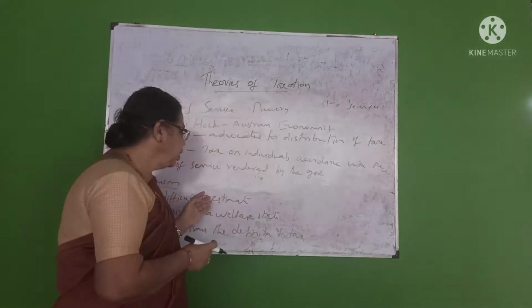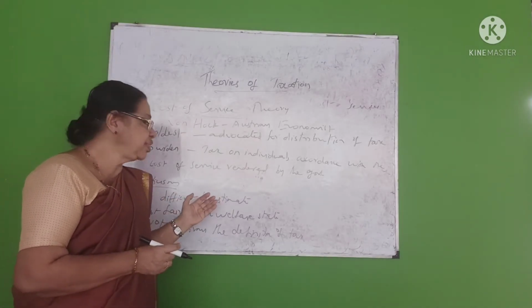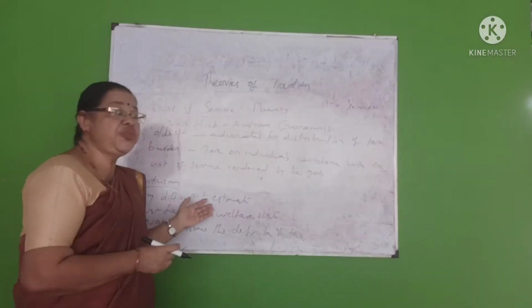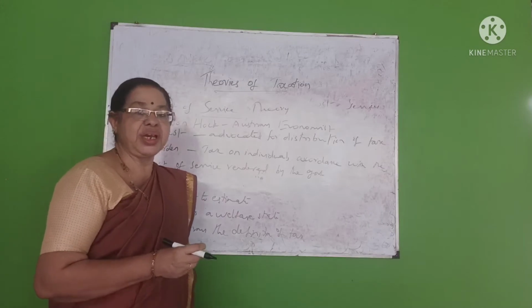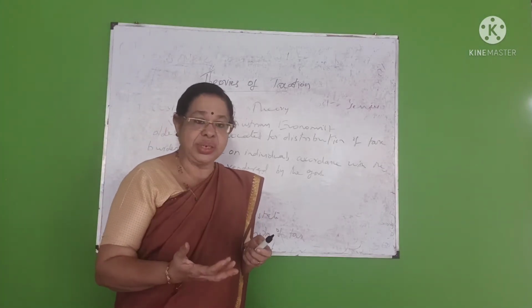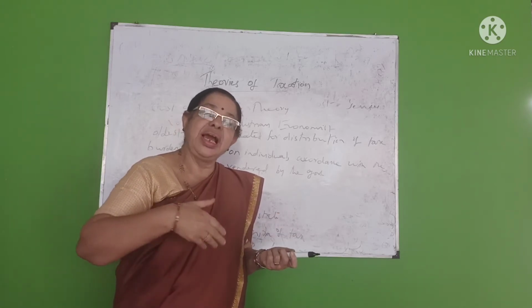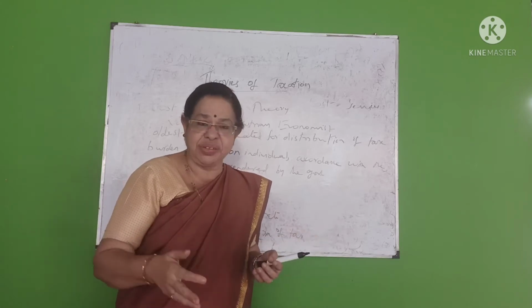Then, what are the important criticisms of the cost of service theory? First, it is very difficult to estimate, because the government offers so many various services.